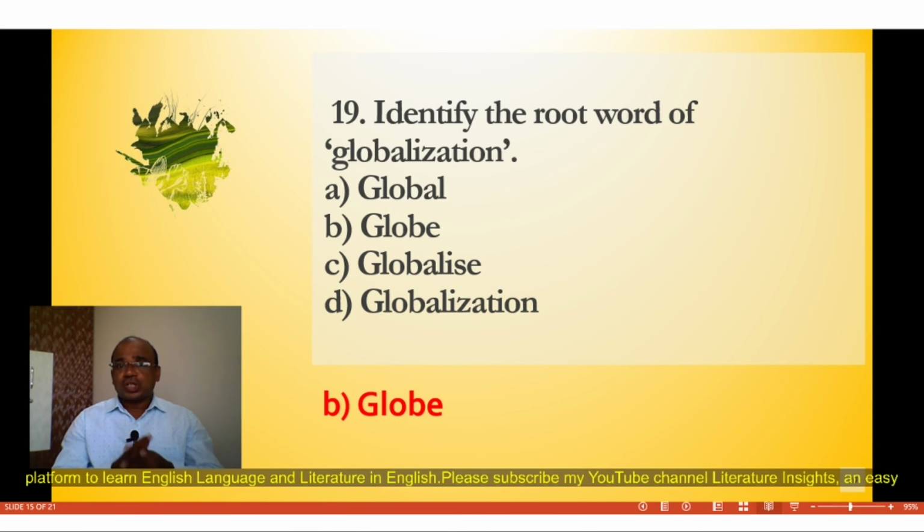When you do the structural analysis of the word globalization, at the first point you draw out the suffix ation, then there is globalize. After globalize you eliminate ize, then remains global, and after global you identify al, and then the last root word, that is globe.